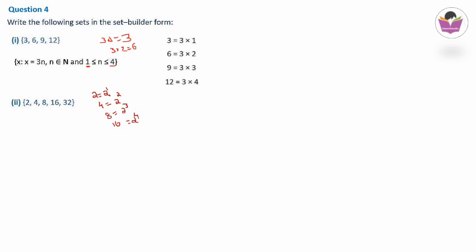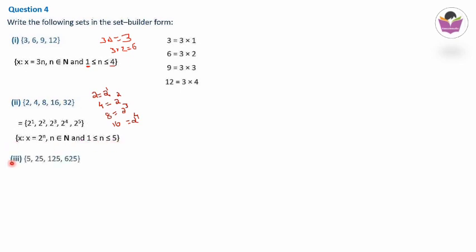So generally, you can check here the powers 1, 2, 3, 4, the next one will be 5. So these are all natural numbers. Powers are all natural numbers. The general property is 2 power a particular quantity. So here we can write the set of all 2 power 1, 2 power 2, 2 power 3, 2 power 4, 2 power 5. And when we write the property in set builder form, it is x such that x is equal to 2 power n. We have written 2 power n, and we have to specifically define n. n is up to 5 only, means 1 less than or equal to n less than or equal to 5. So this is the way we have to represent it.